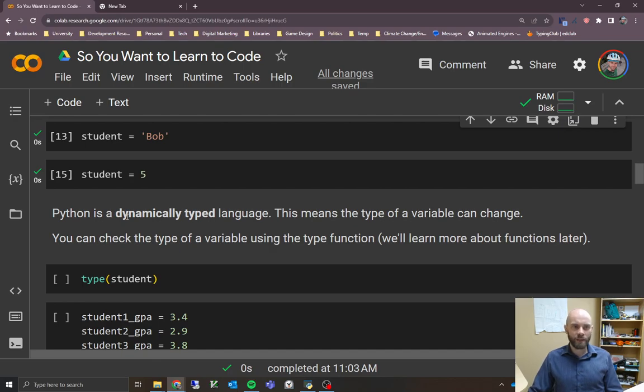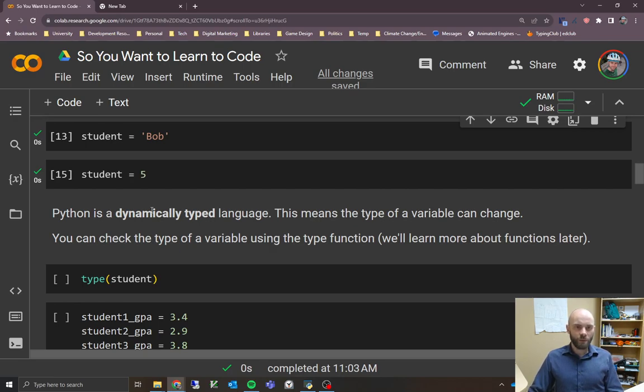You don't have to tell it what data type it is. You just assign it, and Python says, okay, this looks like a string, so I'm going to make this data type a string, and then you can change it if you want to. You could change it from a string to an integer. That can be useful, but it can also trip you up sometimes. If you are expecting an integer and you want to do math with it, it might be confusing when you're actually getting a string instead.